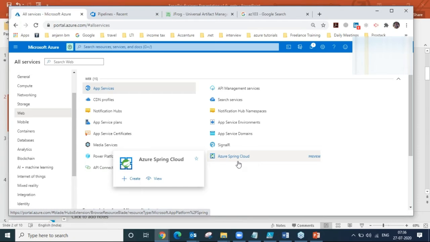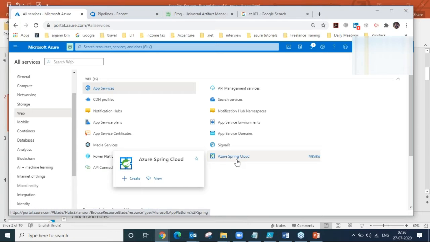If a client wants to go into a specific domain, for example banking, military, or government clients, those clients want a dedicated infrastructure for their environment or applications. At that point, they can go for the private cloud.